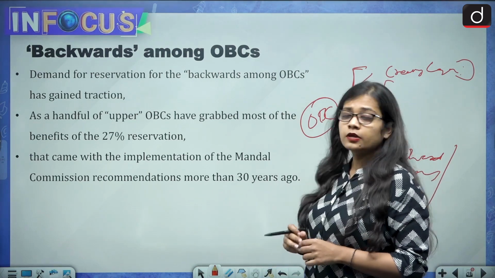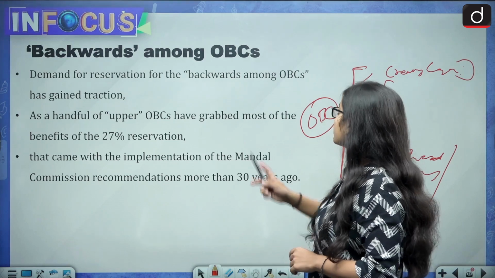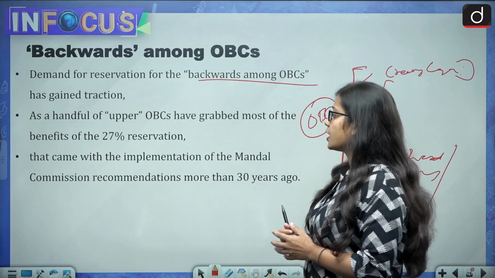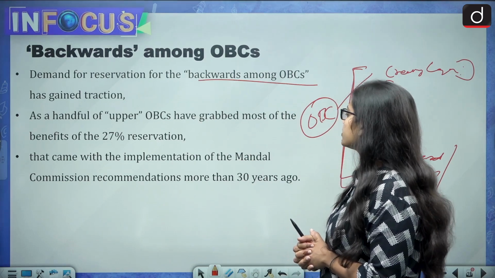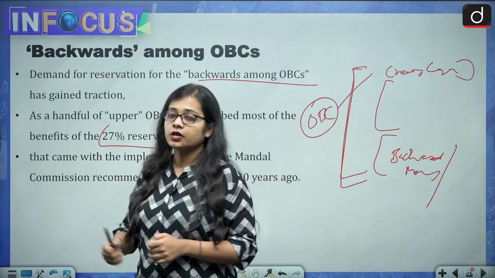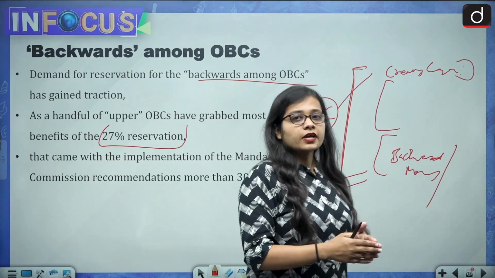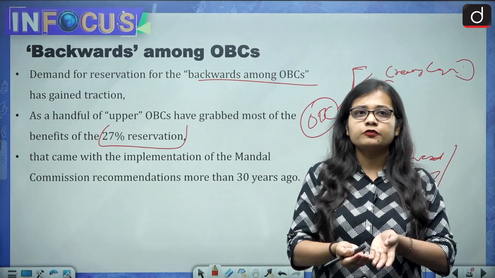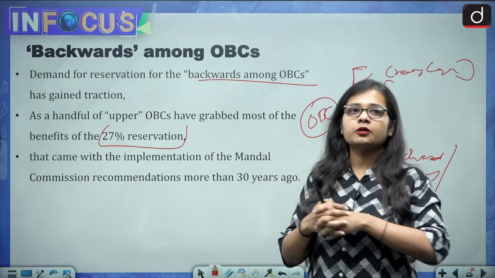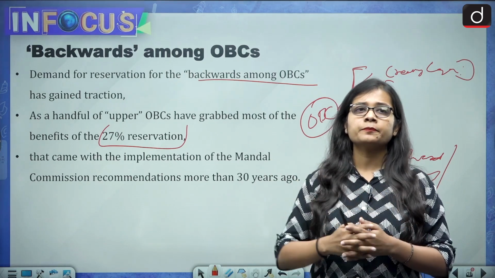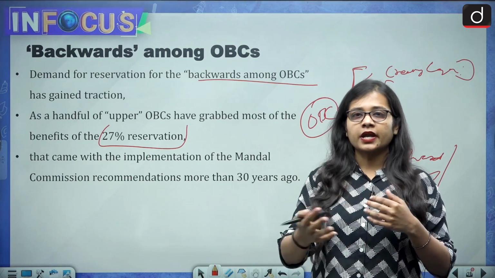There is a demand for reservation for the backward among OBCs that has gained traction nowadays, as a handful of upper OBCs have grabbed most of the benefits of the 27% reservation. It has been said that the people in the OBC category who are very powerful are majorly getting the benefits of the 27% reservation which is set for the OBC category.